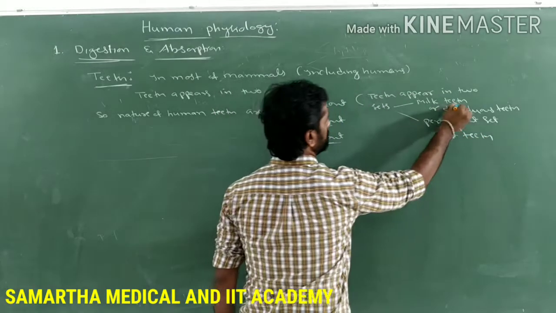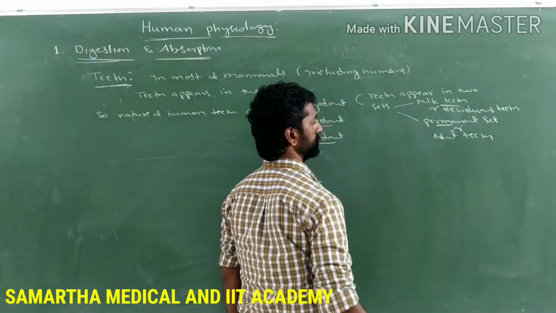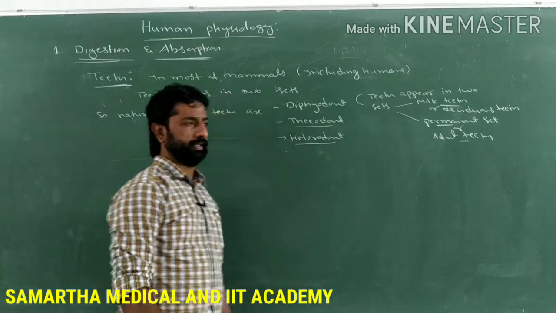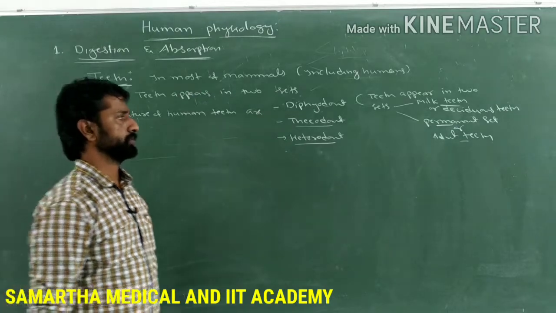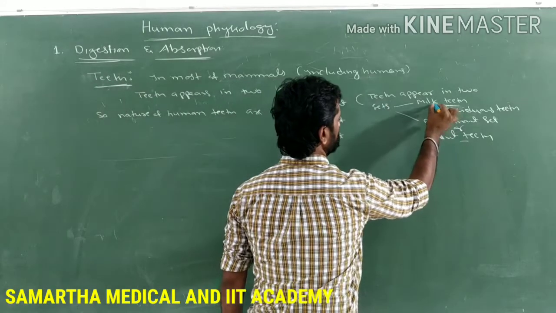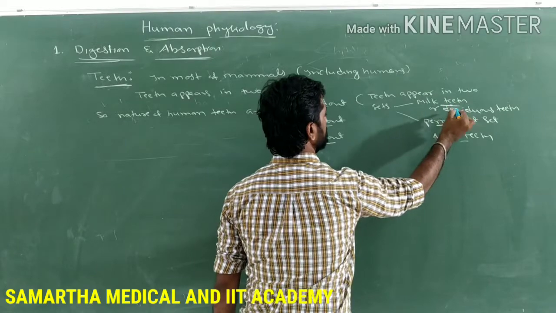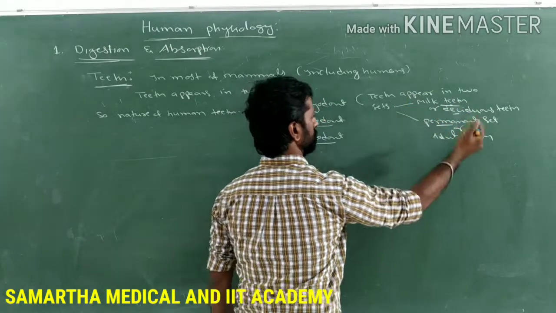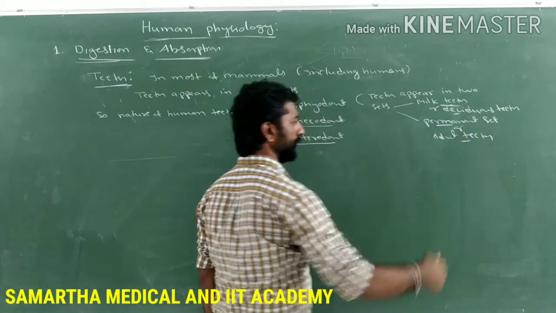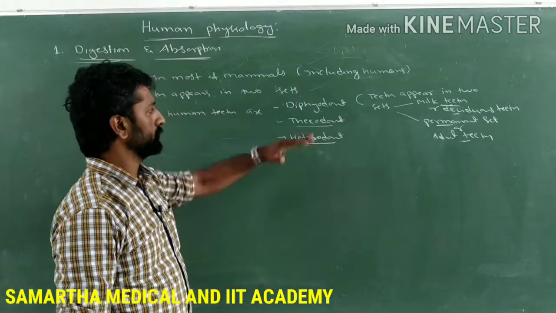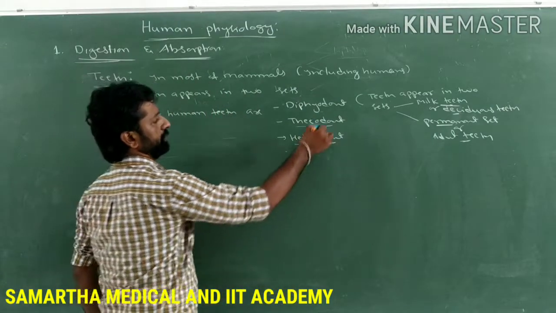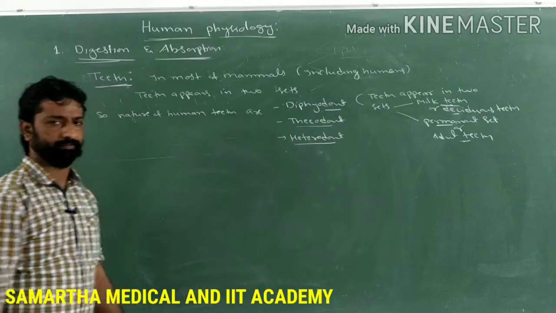So milk teeth get replaced with the permanent set or adult teeth in adulthood. As the teeth appear in two different sets, milk teeth or deciduous teeth first, which get replaced with the permanent set of teeth or adult teeth next, that type of nature of the teeth is called diphyodont dentition.